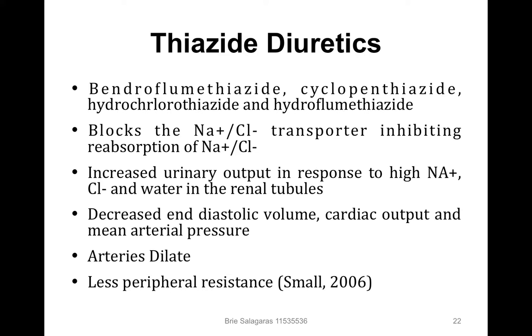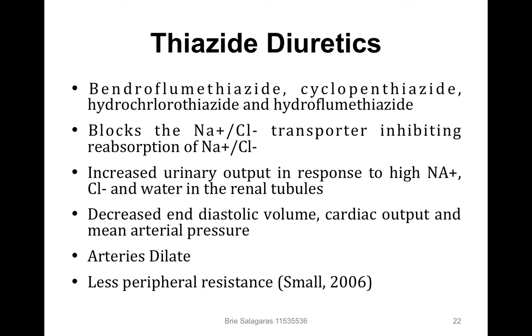Thiazide diuretics enter the lumen of the renal tubule by the process of glomerular filtration and bind to the chloride site of the electroneutral sodium chloride transporter and inhibit reabsorption of sodium and chloride. Thereby, higher concentrations of sodium, chloride and water remain in the lumen of the renal tubule, and as these concentrations increase, the sodium-potassium exchange mechanism is stimulated, causing secretion of potassium and more sodium being absorbed. This causes increased urine output and decreases the level of sodium, chloride and potassium in the body, leading to a reduced end-diastolic volume, low cardiac output and decreased mean arterial pressure.